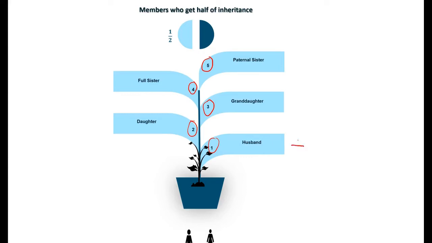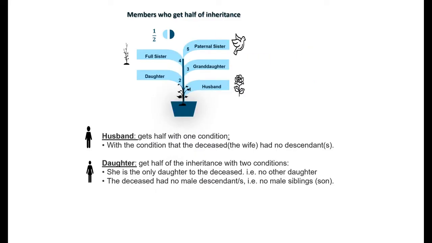So the husband has one condition in order to get half. Likewise, the daughter has 2 conditions in order to get half. The granddaughter has 3 conditions in order to get half. Full sister has 4 conditions in order to get half. And the paternal sister has 5 conditions in order to get half. All the boxes must be ticked in order to get the half. Now we're going to start with the husband and the daughter.